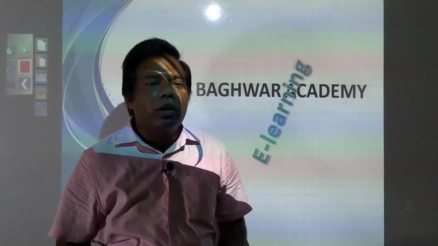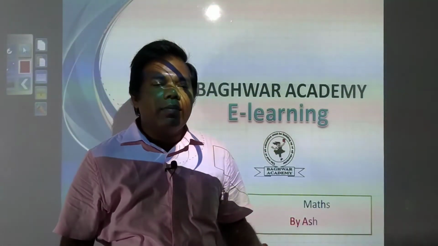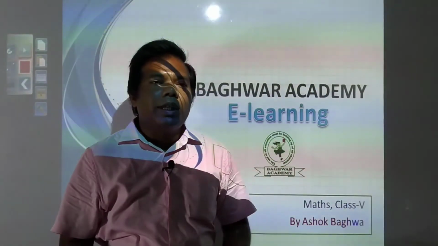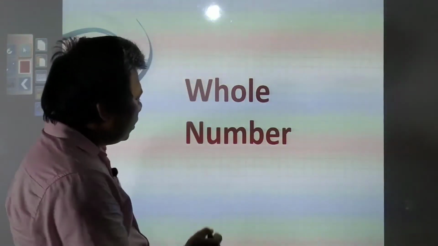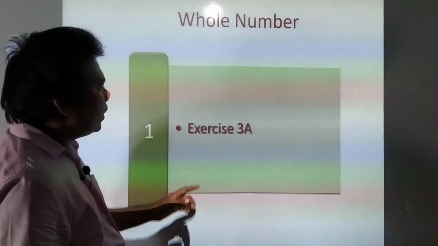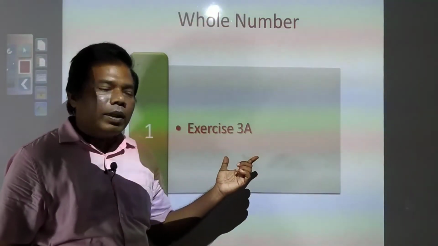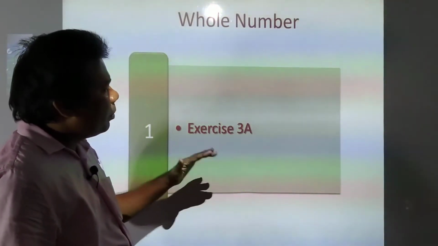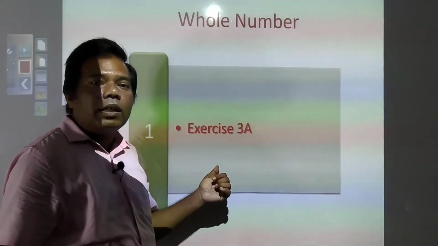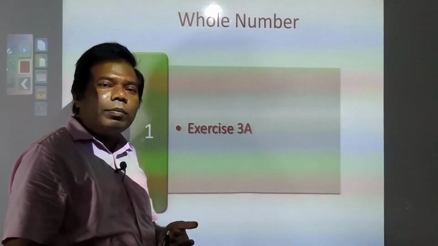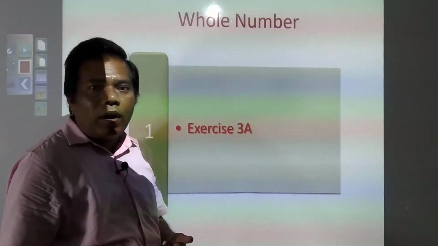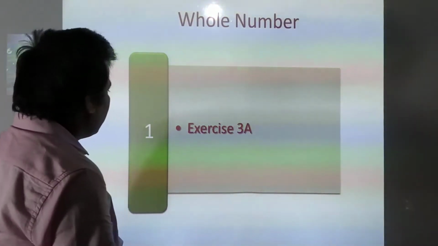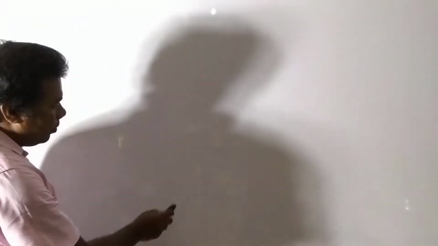As we have been doing whole numbers, already we have seen a few examples last day, and I had explained what a whole number is, or we had seen natural number and whole number, and it was told to complete exercise 3A. I hope you must have completed. Those who have completed, be with your notebook so that you can check or correct yourself by seeing the video, and those who have not done, be with your copy and together you try to do. So let's start.